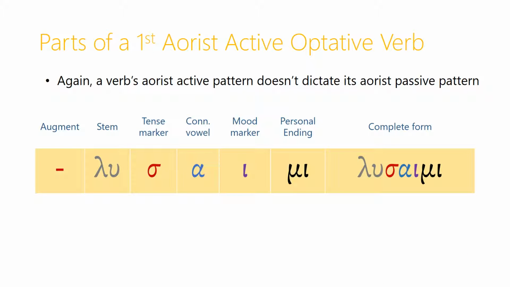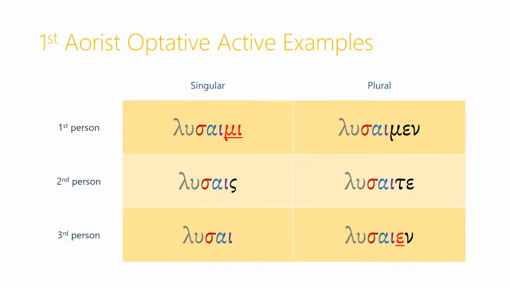Moving to the first aorist, we really don't make very many changes. We're going to use exactly the same personal endings. The mood marker is still there, but we do add a tense marker, the typical sigma for the first aorist, and the connecting vowel, as usual in the first aorist, has shifted from an omicron to now an alpha. So our first person singular form is lusaimi. After that, the second person singular is lusais. Then we have lusai. In the plural, we have lusaimen, lusaite, and lusaien.